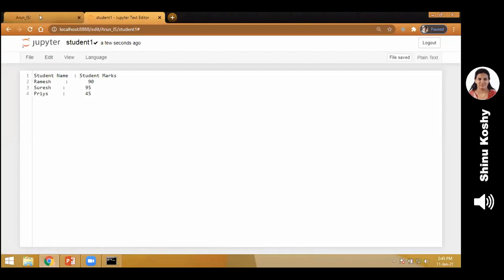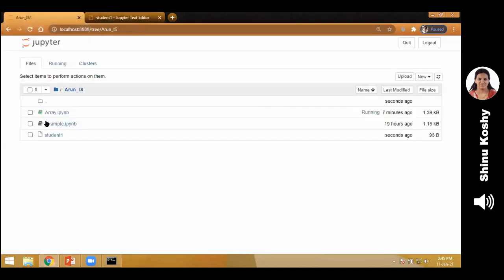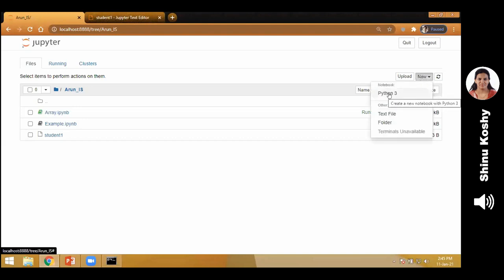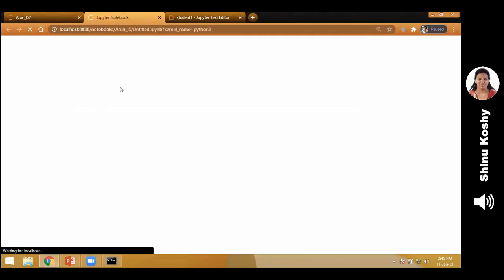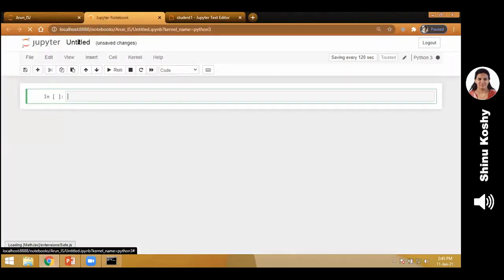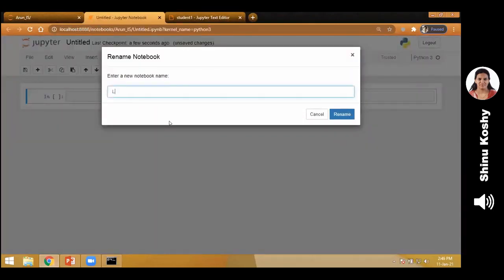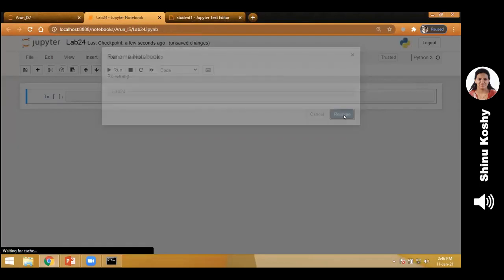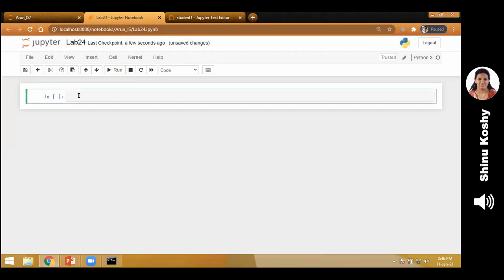Now I type my Python program. This is just a file where I'm saving the student details and the name of the file is student1. Now I go to my Python program. So go to New, take Python program, and I type my program. So what are the 3 steps? I can give a name for the notebook: Lab cycle number 24. So first, what should I do? Open the file, right?